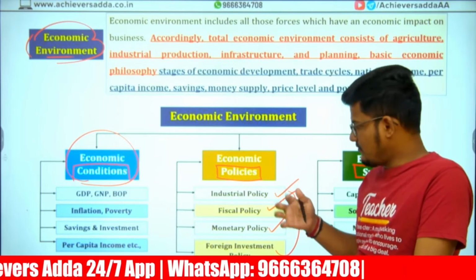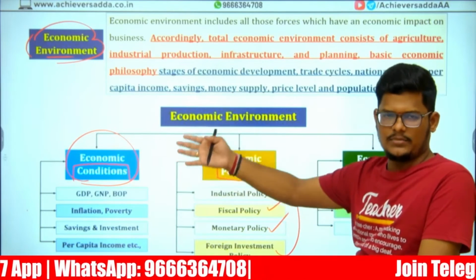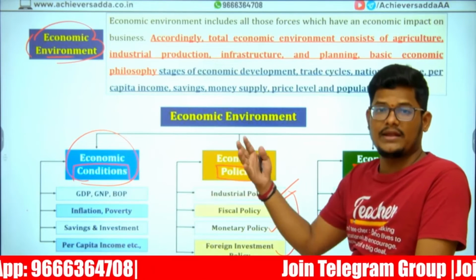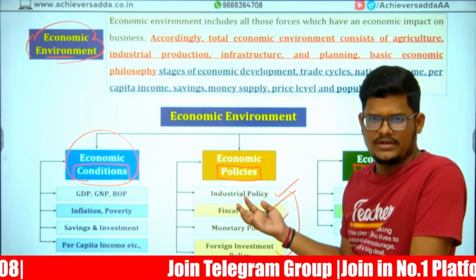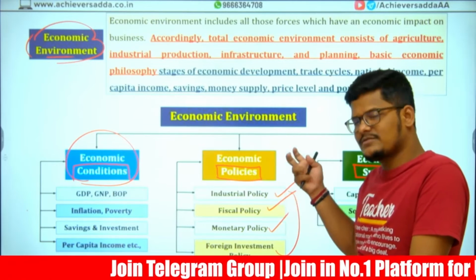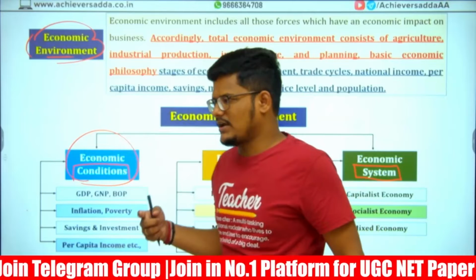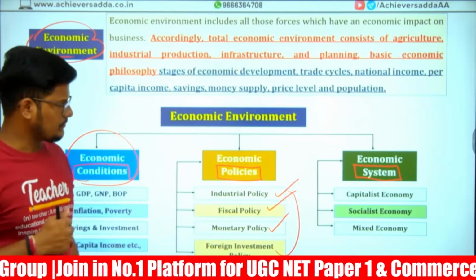How did we achieve that? We have different policies to improve our gross domestic product or gross national product, making the balance of payment equal. Inflation we are controlling, poverty we are reducing. Because of these policies, we are able to achieve this performance. When we achieve that, globally we are becoming stronger day by day.